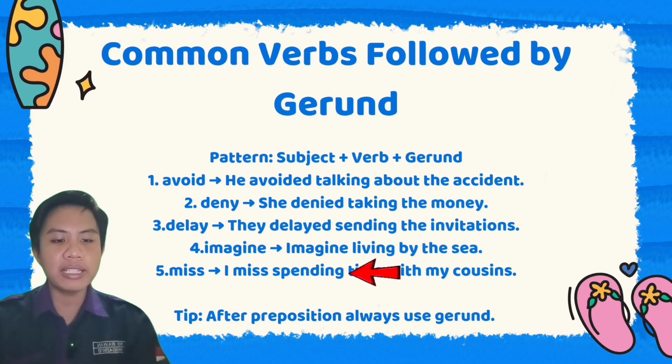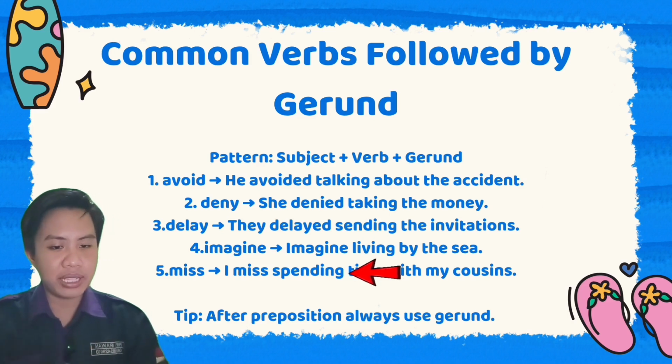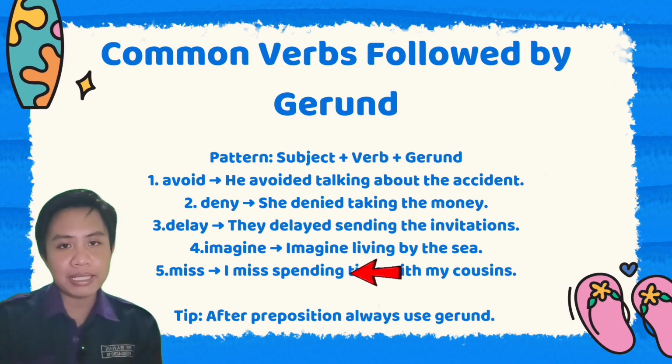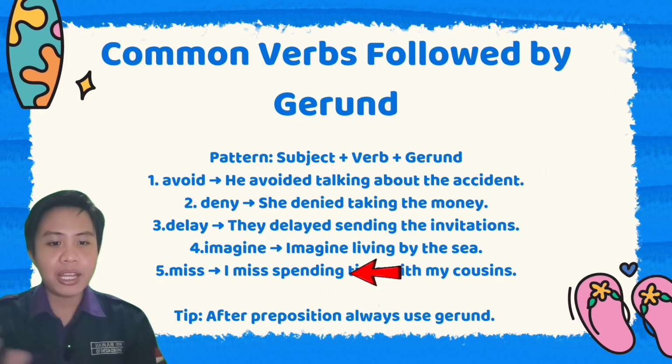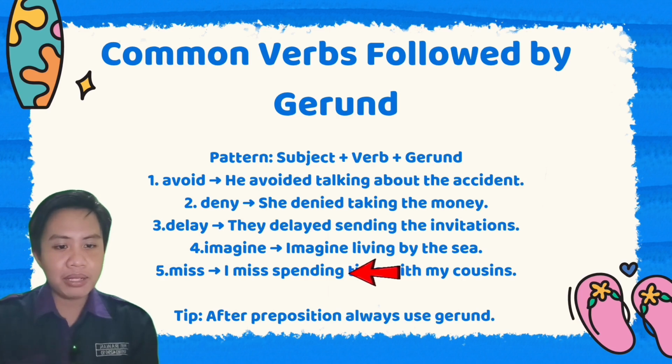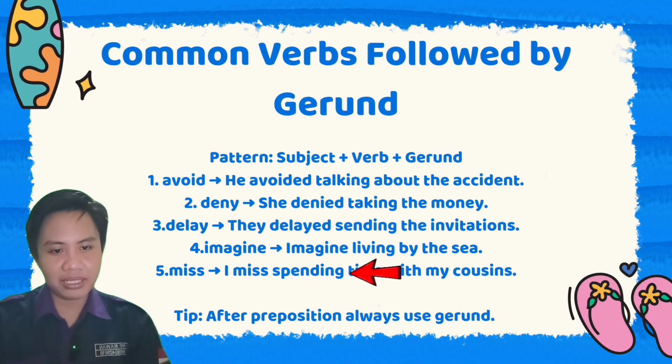The next one is miss. I miss spending time with my cousin. I as a subject, miss as a verb, and spending as gerund. So, I miss spending time with my cousin.